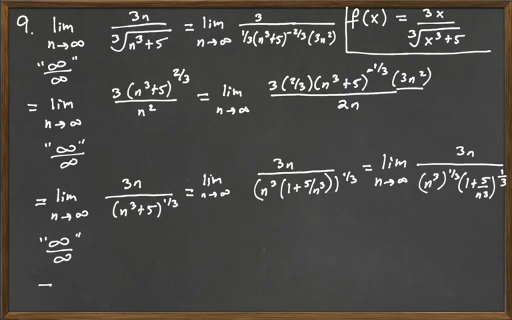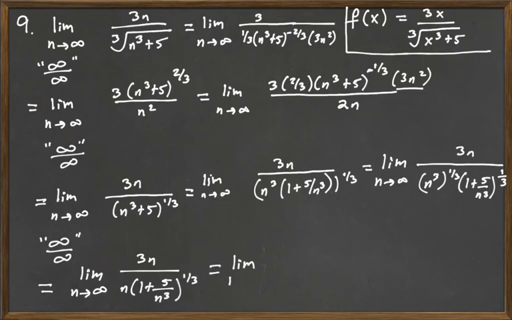The 1/3 power and the cube will undo each other. That's really just a cube and then a cube root. So this becomes the limit as n goes to infinity of 3n over n, 1 plus 5 over n cubed to the 1/3 power. Then we can go ahead and simplify that.